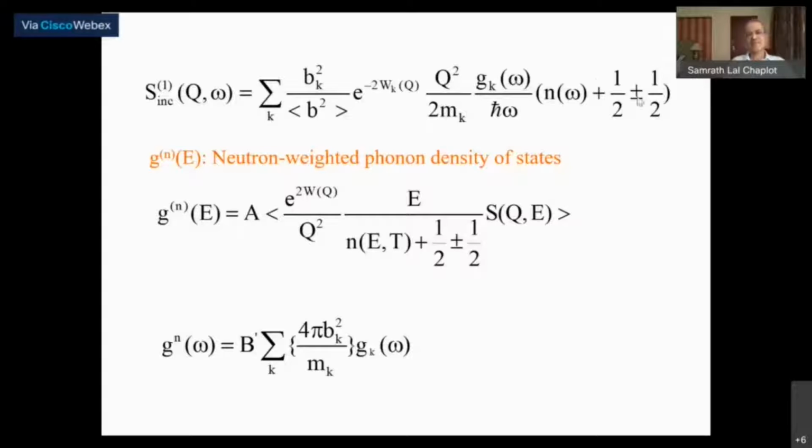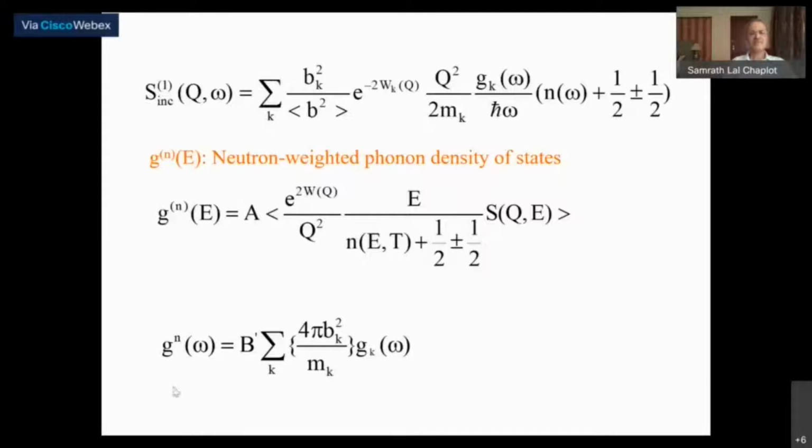So what we actually derive from the scattering law is a neutron weighted phonon density of states, where obviously the atoms which have larger scattering lengths and smaller mass are going to contribute much more than many other atoms, in typical oxides, including high temperature superconductors, perovskites and so on. But well, you still get this picture.